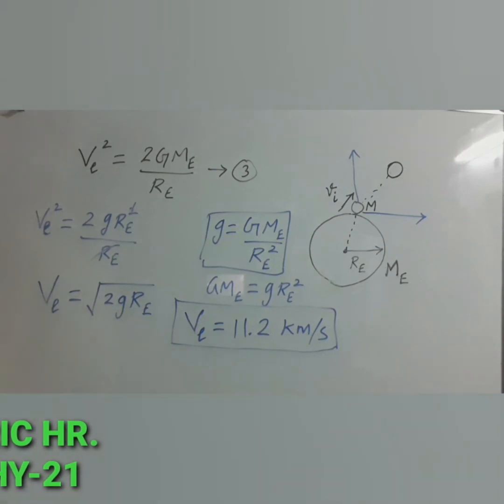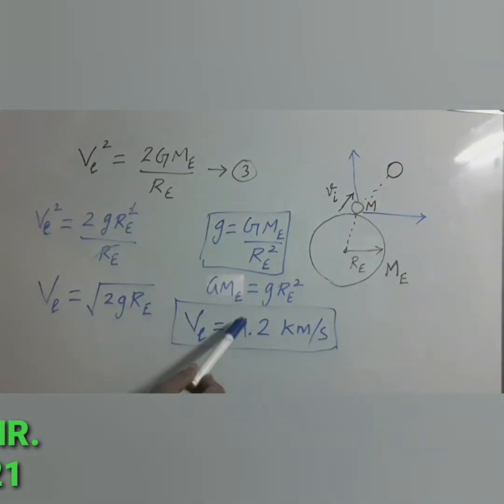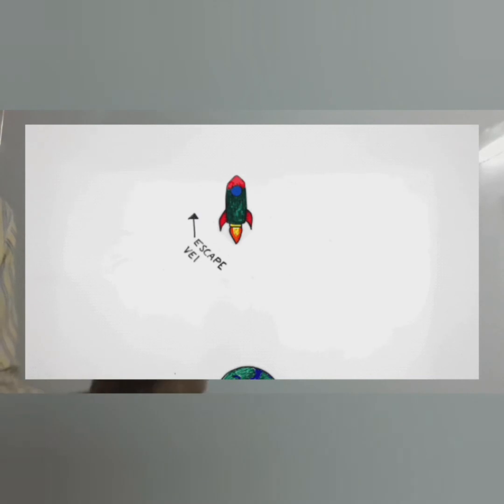The light gases like hydrogen and helium also easily escape from the earth's atmosphere, because they easily reach this value, 11.2 kilometer per second. That's why they escape from the earth's atmosphere. That is the reason they are less in amount in our Earth's atmosphere. This escape speed plays an important role in the launching of rockets.